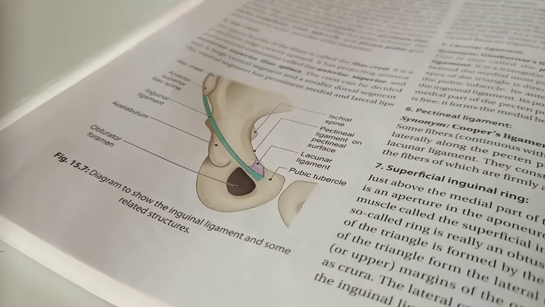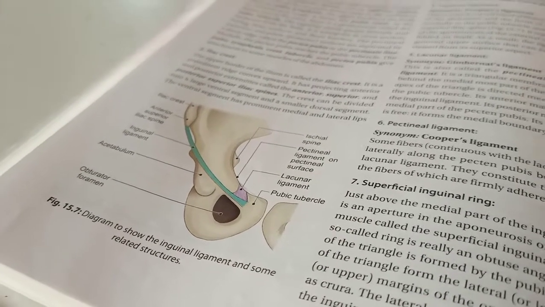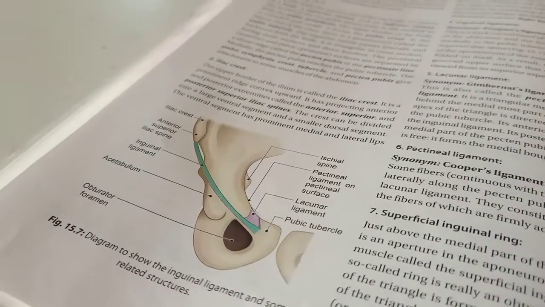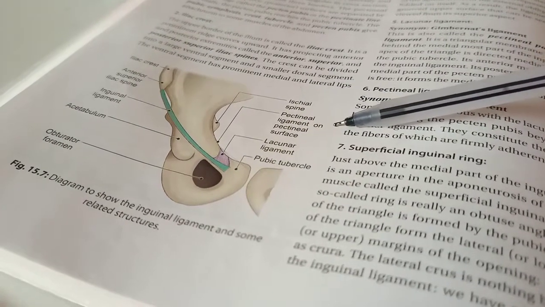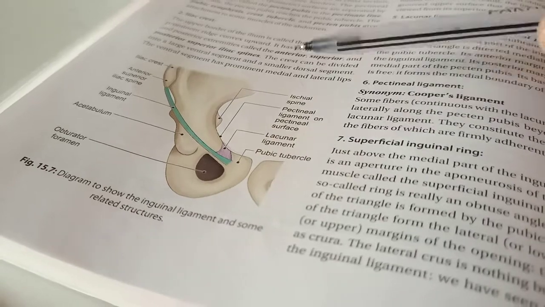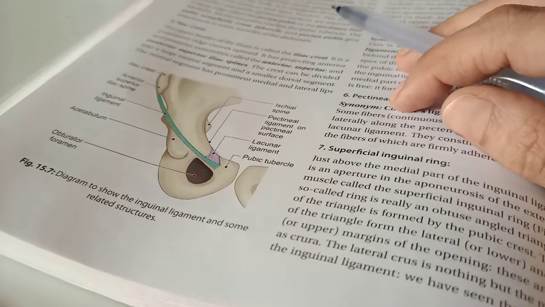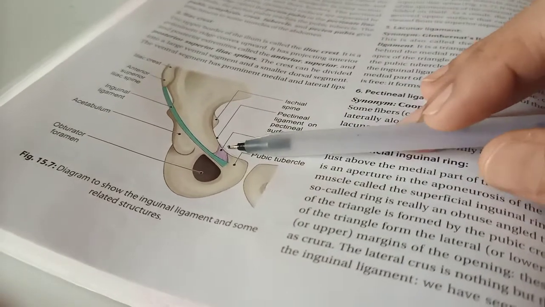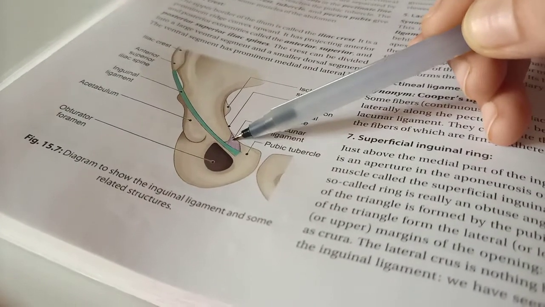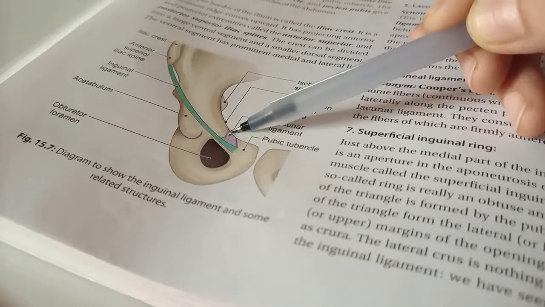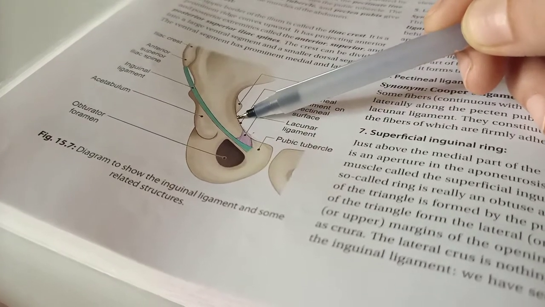The next extension of the inguinal ligament is the pectineal ligament on the pectineal surface. It is an extension from the posterior part of the base of the lacunar ligament.